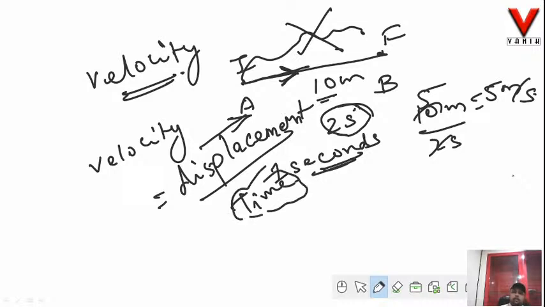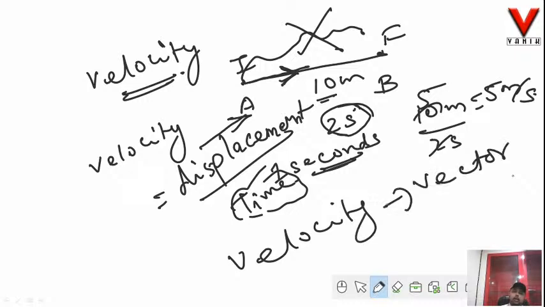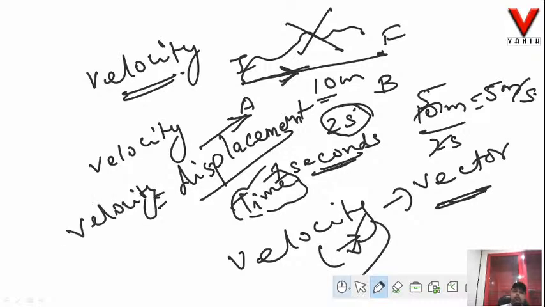Since the numerator is a vector and the denominator is a scalar, the physical quantity velocity will be a vector quantity. We denote velocity as small v with an overhead arrow. So we can write that velocity is equal to displacement per unit time. Fine. So hope it is clear to you.